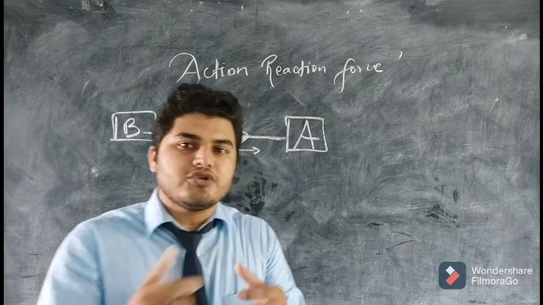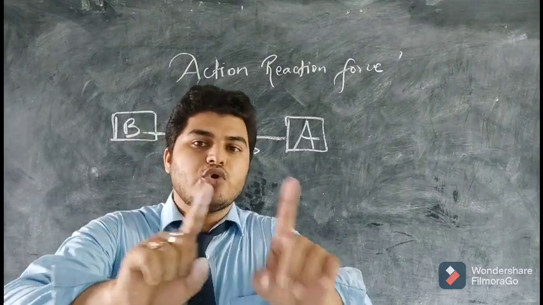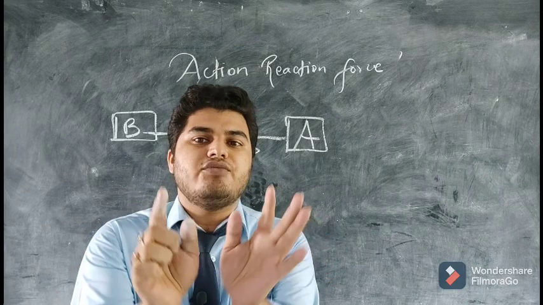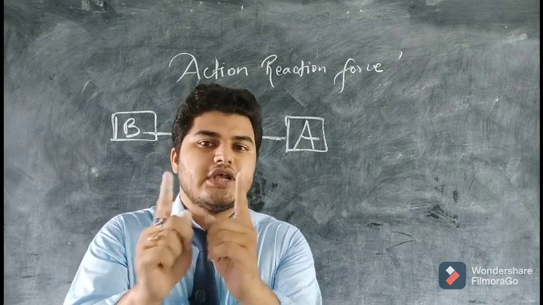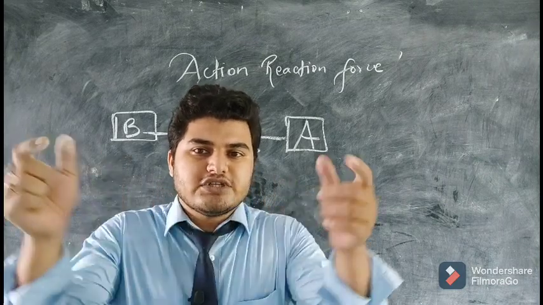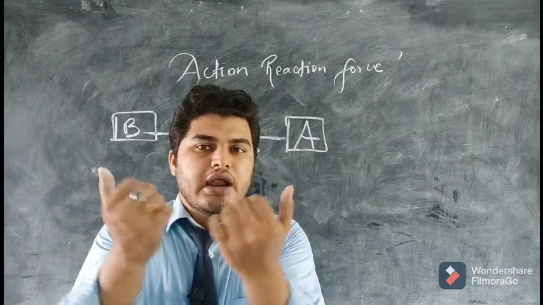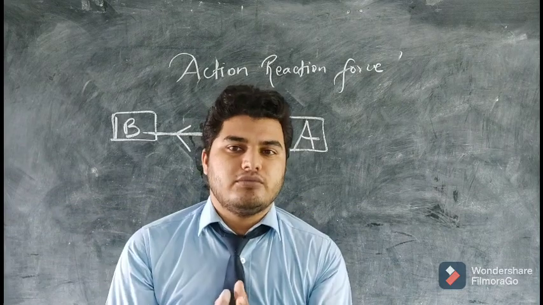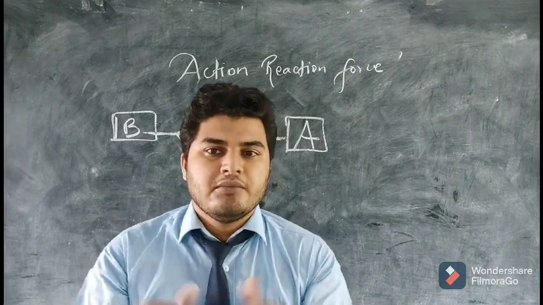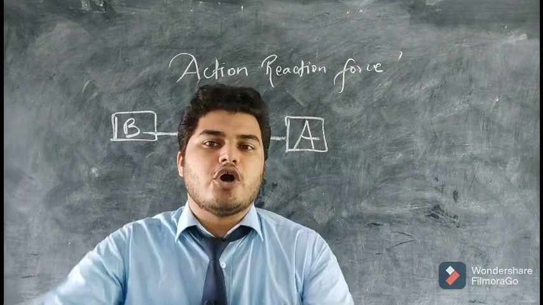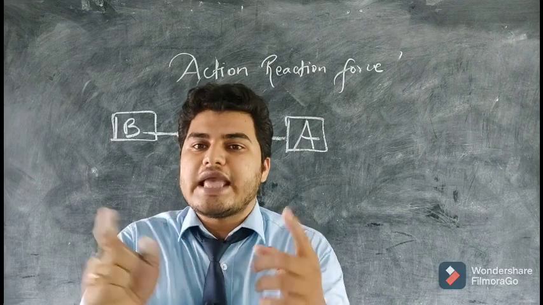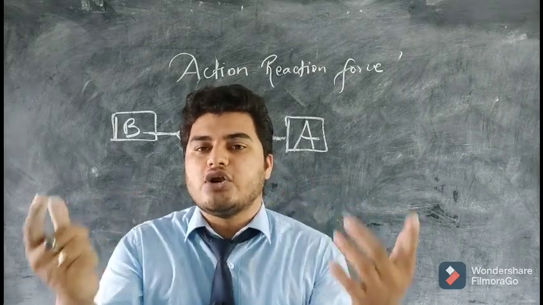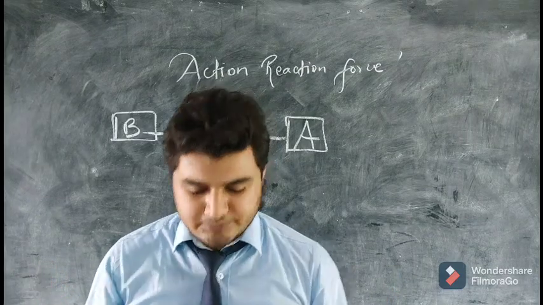So they are in opposite direction but on two different objects. So they are not getting cancelled with each other because they are not acting on a single object. When forces of equal magnitude act on a single object in two different directions, they cancel out because they are acting on the same object. But here they are acting on two different objects, so they are not cancelling out each other.